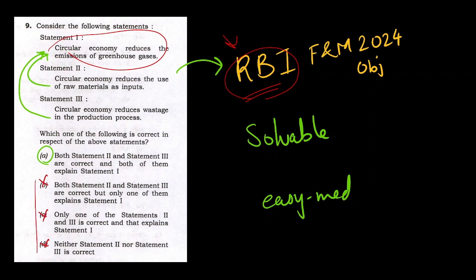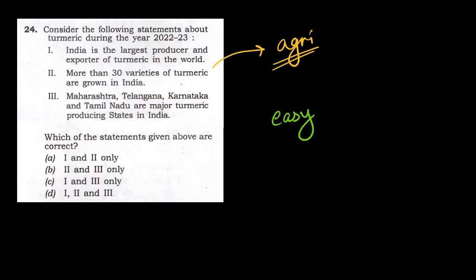And if you look at the other options, you can easily eliminate them. For this, you need to have this knowledge. Knowledge is required for this. You need to know about the current affairs, that it was a very famous thing in the news that India is the largest exporter of turmeric. These three facts, if you have read, you would be able to solve this, right?